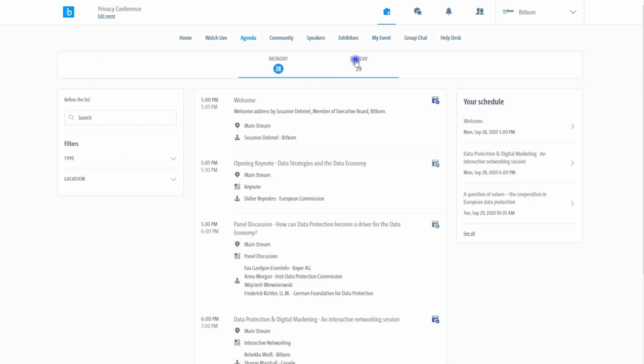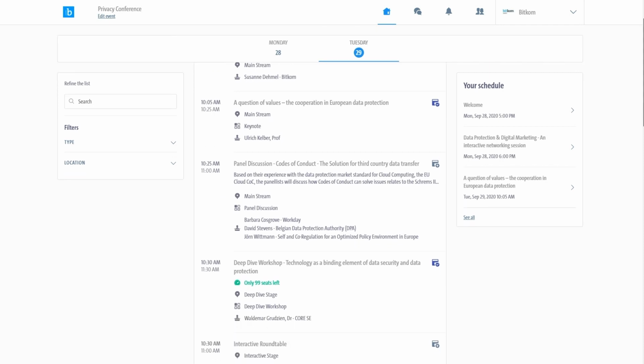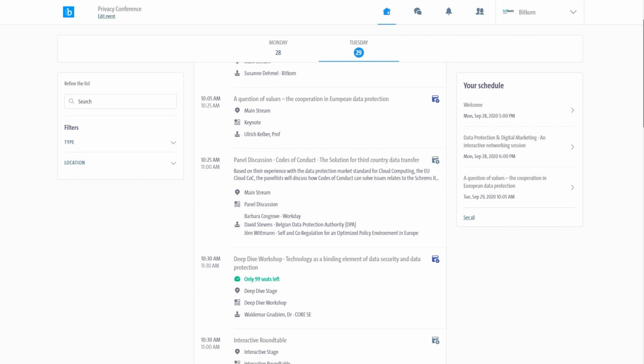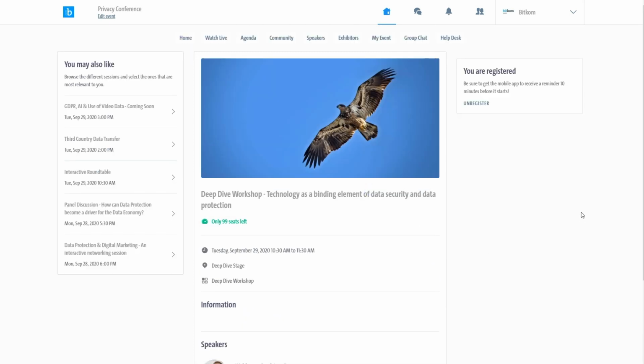We are also offering interactive formats such as a roundtable or deep dive session. For these sessions, the number of participants is limited in order to guarantee an exclusive framework and the option for personal exchange with other participants and the speakers. You can see the number of seats that are still available by clicking on the relevant session. Please register if you are planning to visit it. You can unregister at any time if you change your mind or your schedule. This will also allow other participants to register again.